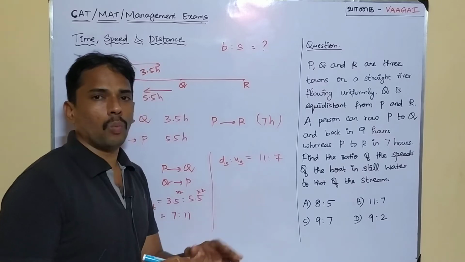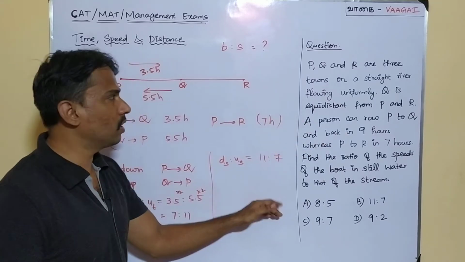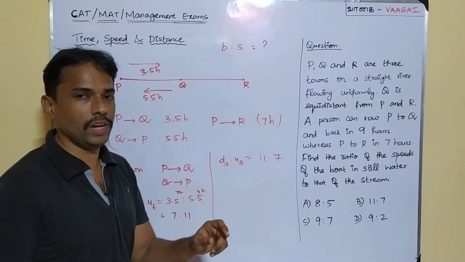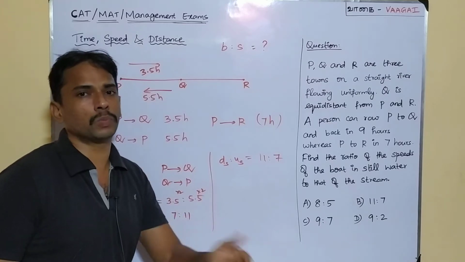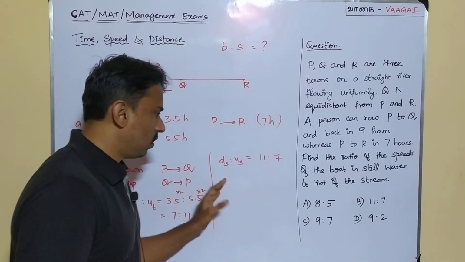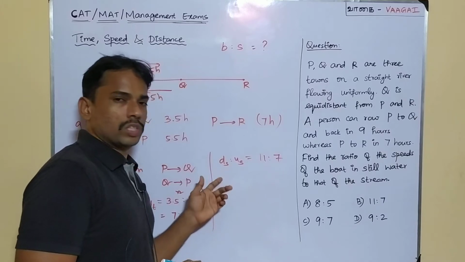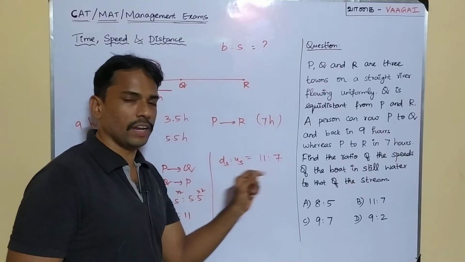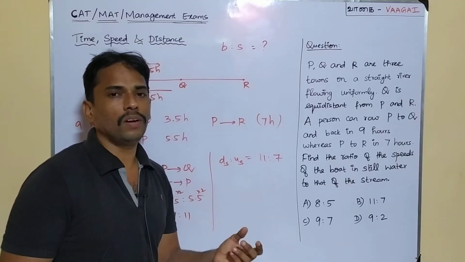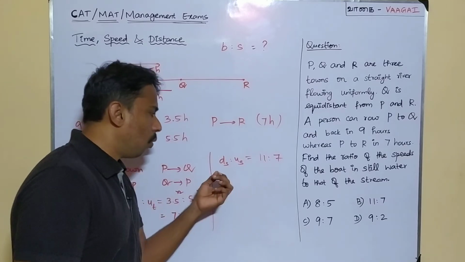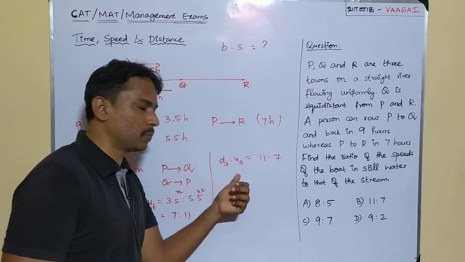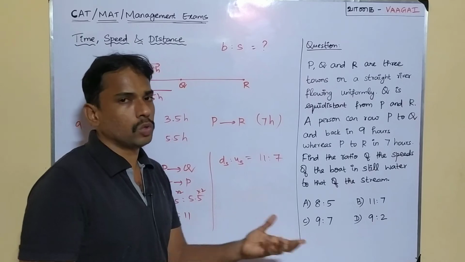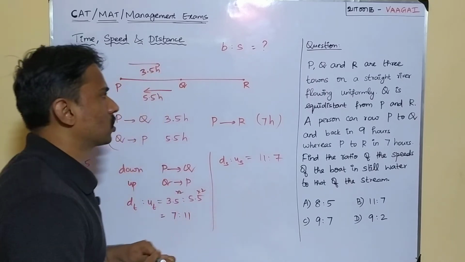But this is not what we are asked to find in the question. Be clear about what we are asked to find. We are asked to find boat speed is to stream speed. But so far we have got the speed of downstream is to speed of upstream as 11:7. But we know the clear relation between downstream speed and upstream speed. What are those two values? Downstream speed is actually what?